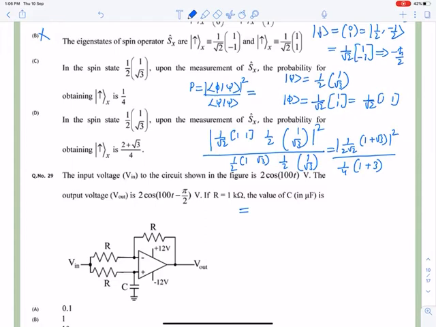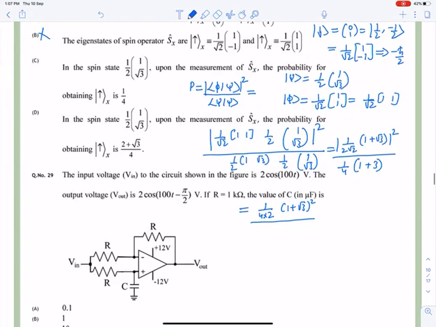Okay, so it will be 1 by 2 to 4 into 2, it is 8, and 1 plus root 3 whole square. And this one will become 4 for 1 1, so it will become 1 upon 8.